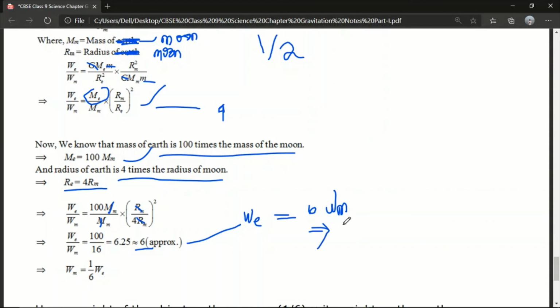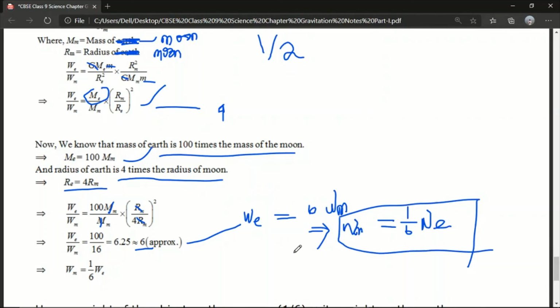So WM will be equal to 1 by 6 WE. So 6 is multiplied on this side, on that side it will be reciprocal. Okay, so this is the equation you have to prove. Okay, that will be a 5-mark question.